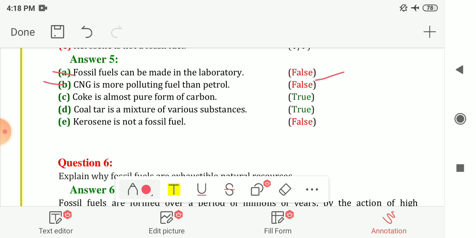Next, CNG is more polluting than petrol. Your answer is false. CNG is a less polluting fuel. Next, coke is an almost pure form of carbon. Your answer is true. Next, coal tar is a mixture of various substances. Again your answer is true. Next, kerosene is not a fossil fuel. Your answer is false. Kerosene is also a fossil fuel, which is one of the constituents of petroleum.